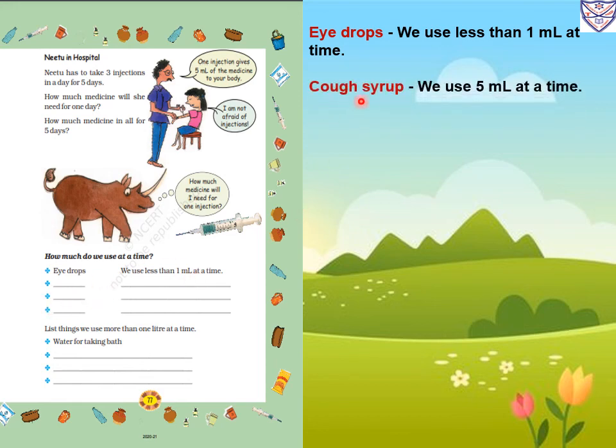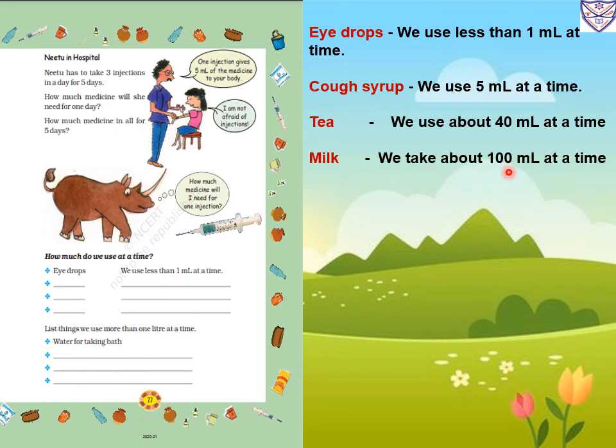Cough syrup, we will take 5 milliliter at a time. A measuring cup will come with the cough syrup. In that we will measure 5 milliliter, then we will take. Then tea, we use about 40 milliliter at a time. Then milk, we take about 100 milliliter at a time. Then water, we drink about 250 milliliter at a time.